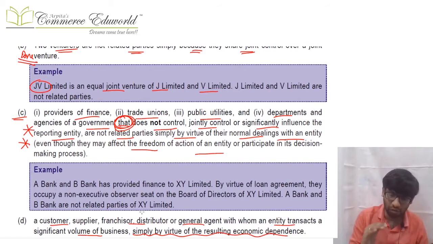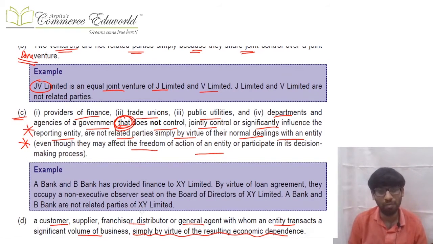They do not control, jointly control or significantly influence you, but by virtue of normal dealings with you, they affect your freedom somewhere. They might somewhere participate in decision making. Obviously, they do not control, jointly control or significantly influence you, then they are not related parties.